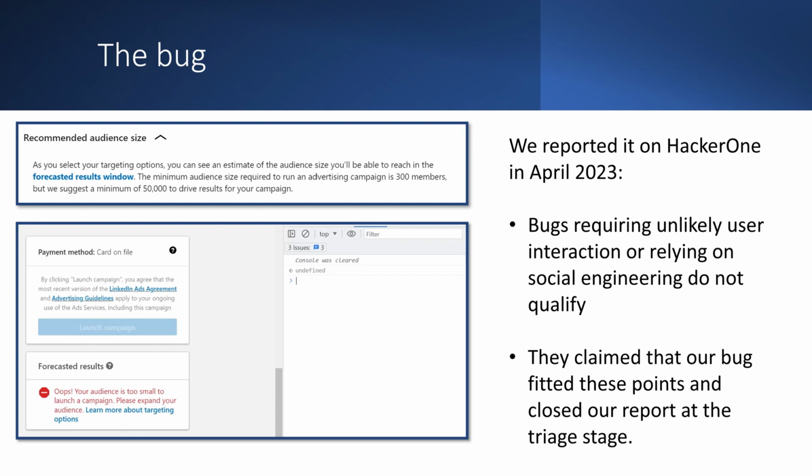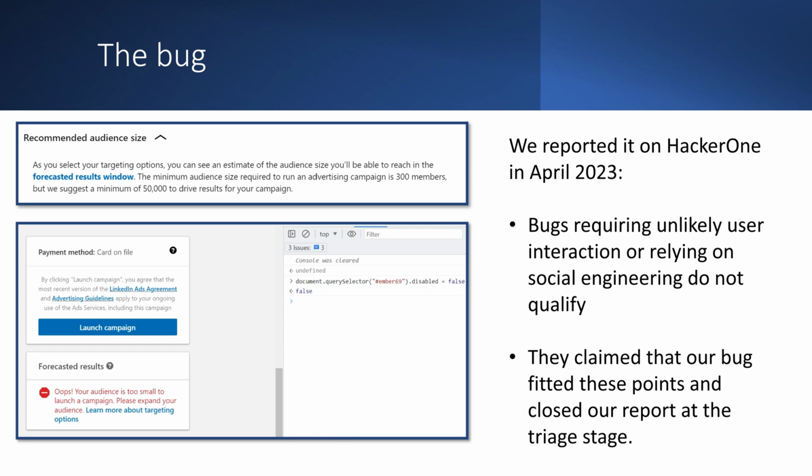We were able to launch nanotargeting campaigns because the policy of not allowing campaigns with an audience size under 300 users was not correctly implemented by LinkedIn. As this video shows, the button to launch the campaign was disabled in that case, but it could be easily activated, and when clicked, the campaign was launched as a regular campaign and eventually got active.